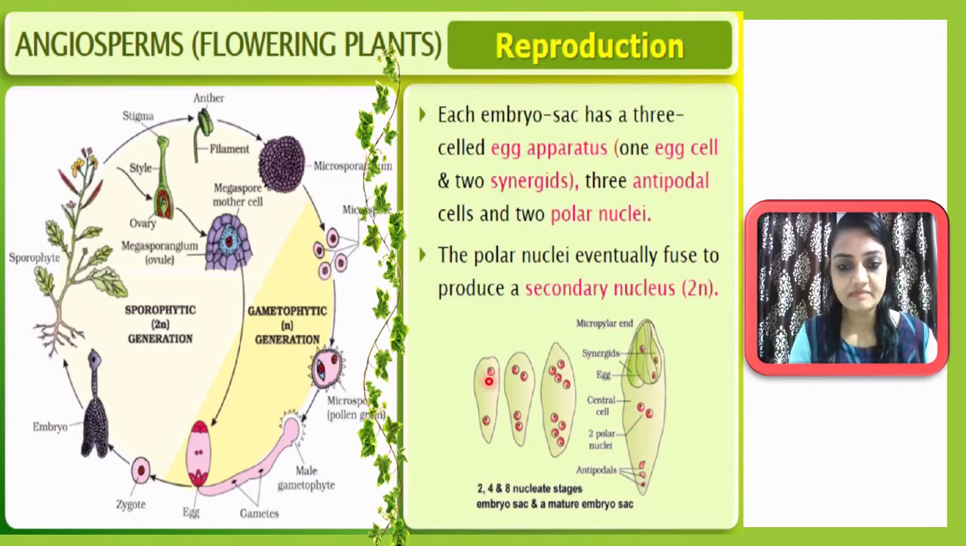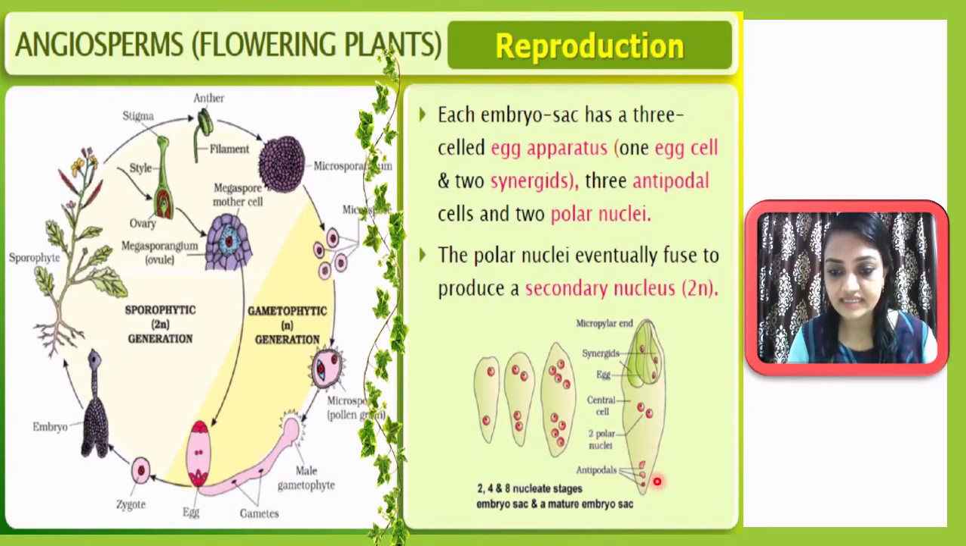Okay, let me repeat. First of all, what happened? The embryo sac will have only one nucleus. Then further, it will undergo mitotic divisions. One nucleus, if it undergoes mitotic division, will generate 2 nuclei. Then further mitotic division, 4 nuclei. Then further mitotic division, 8 nuclei, like this. This all happens inside the embryo sac. And finally these nuclei will rearrange like this.